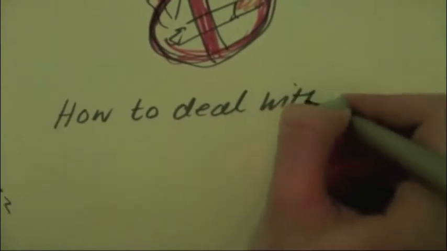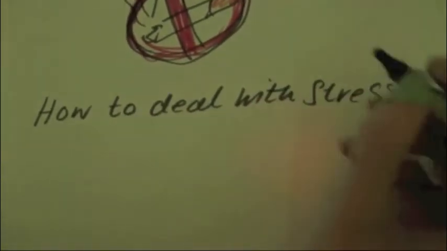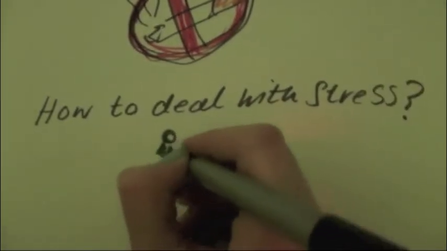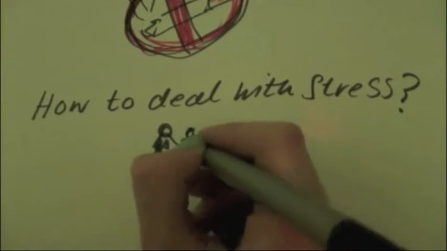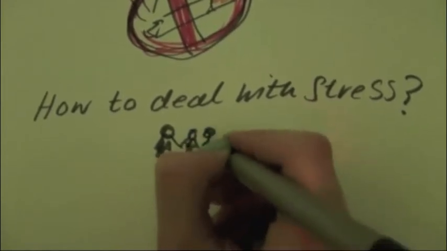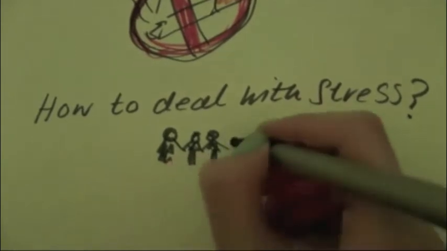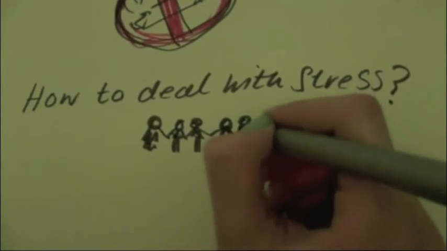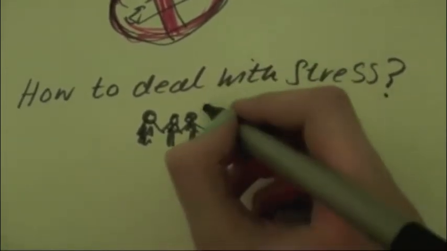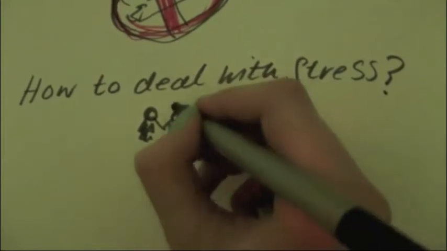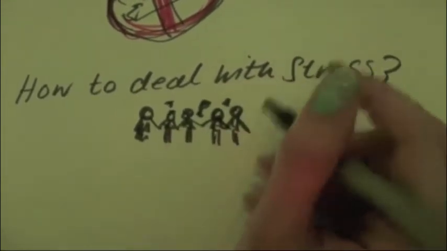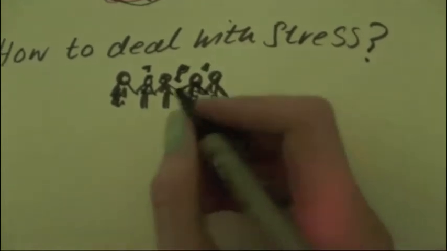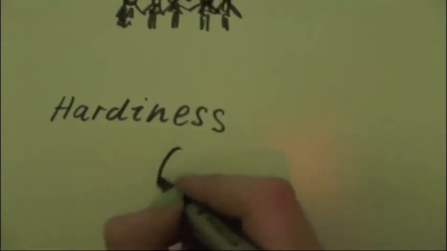How to deal with stress more effectively and lower your chances of smoking. A lot of the time, problem-focused coping has been found to be the most useful tool for dealing with stress. However, this cannot always be used, for example, when negative life events occur. Emotion-based coping, which has been found to be effective, is social support. Seeking social support has been found to help people cope with stress. One researcher concluded that social support can change how a person appraises an event, causing less stress, therefore less amount of smoking.